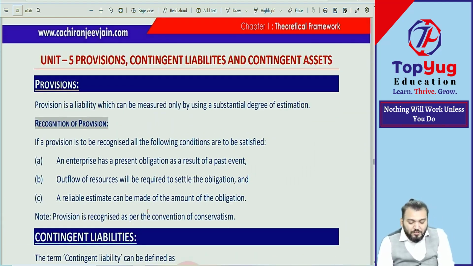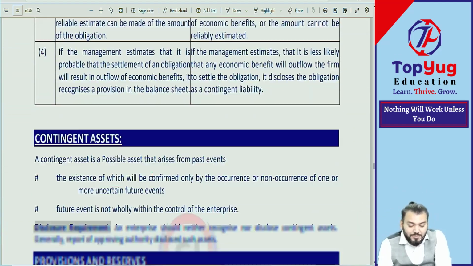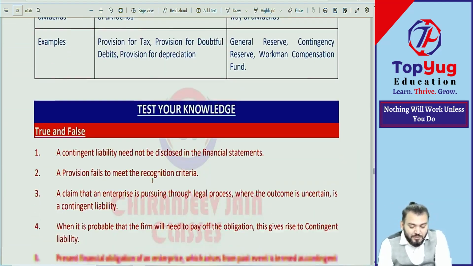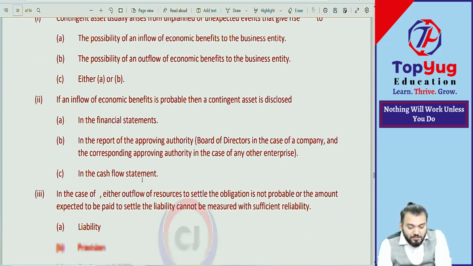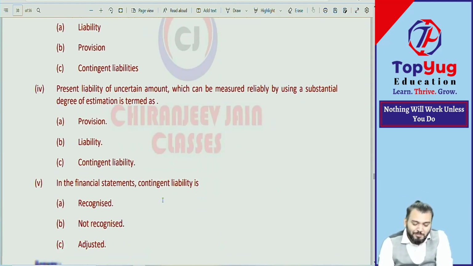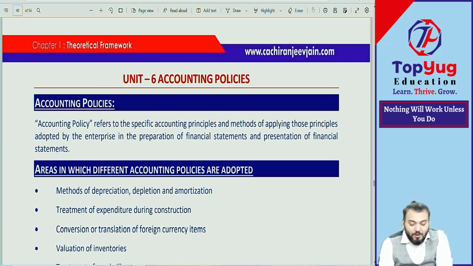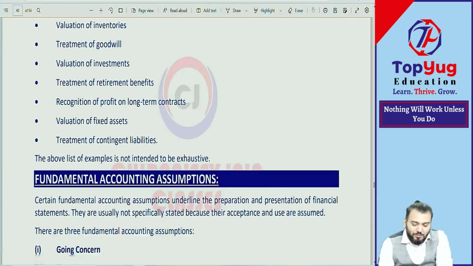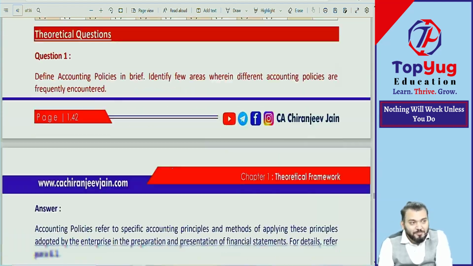This is provision, contingent liability and contingent asset. This I will do at the end, when the class is at the end, at batch completion. I don't know why they have given this in chapter number 1. You will not understand it. Provision, contingent liability, contingent asset: we don't know asset, we don't know liability, and they ask you to understand contingent liability. They make up anything. Then accounting policy, leave it, I will not do it now, I will do it at the end. This entire chapter I will do at the end.